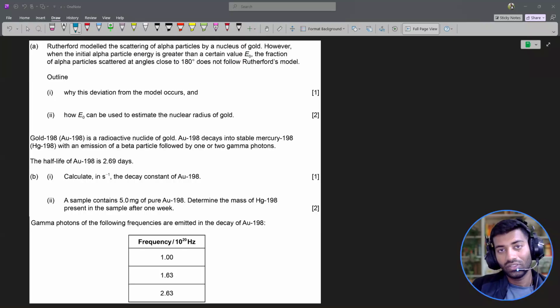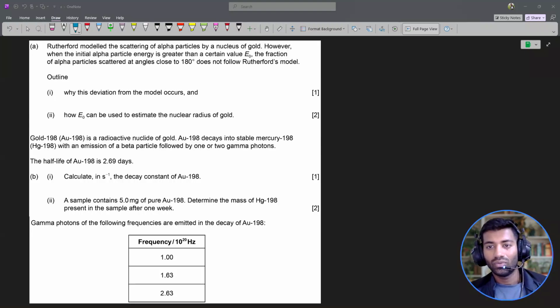Now, when the energy of the alpha particle is greater than a certain E naught value as mentioned in the problem, with all that kinetic energy the alpha particle ends up getting really close to the gold nucleus. At such short distances, the strong nuclear forces take over, and that is where the deviation from the model occurs, because the model in the first place never took nuclear forces into account. So when the alpha particle gets really close, strong nuclear forces take over and we observe the deviation. As simple as that. Let's move ahead to the next part.